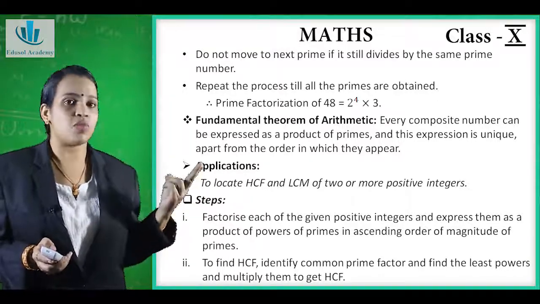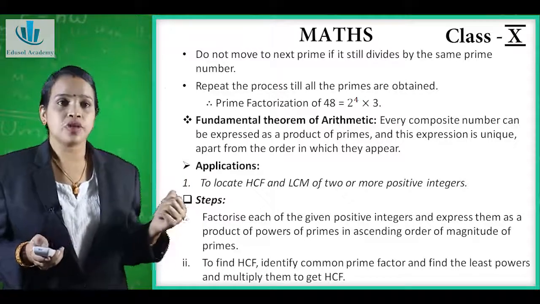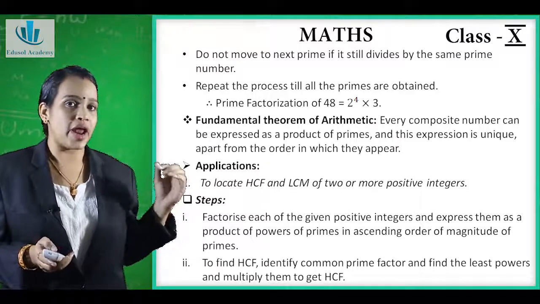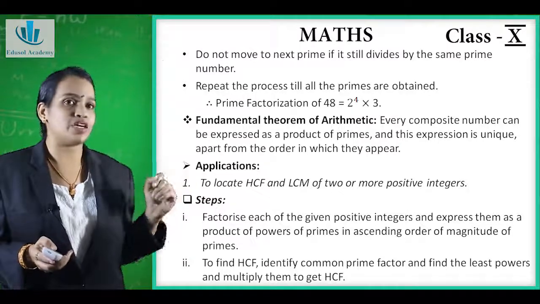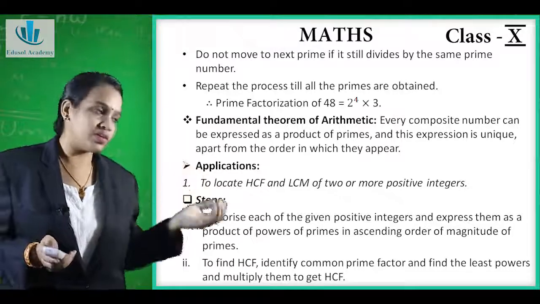So the next smallest prime number will be 3. So 3 3. So the prime factorization of 48 is equal to 2 2 2 2 3, that is, 2 raised to 4 into 3.